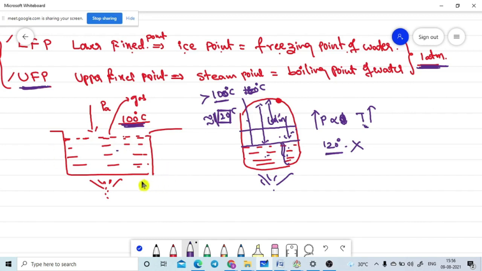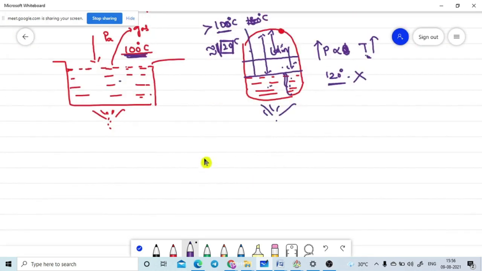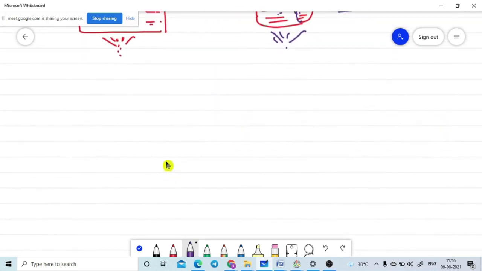Now we will discuss one by one. There are 4 scales as per our syllabus. Let me start with the first scale, the Celsius scale. Sorry, there are 4 scales, but one scale is not available in our syllabus. So the first scale is the Celsius scale. The units of the Celsius scale are denoted with degree Celsius.